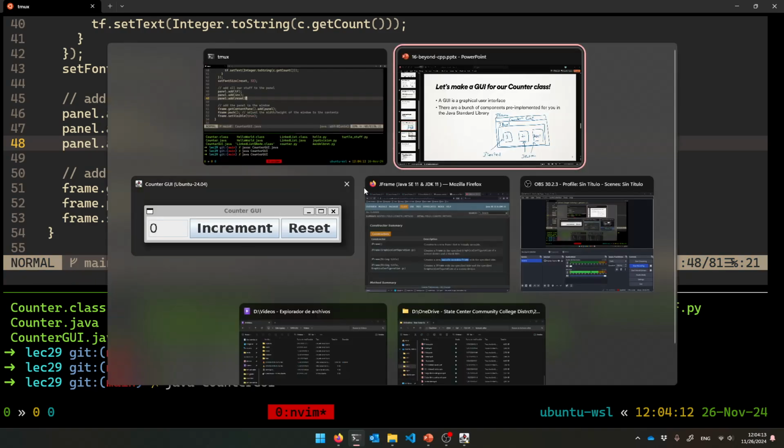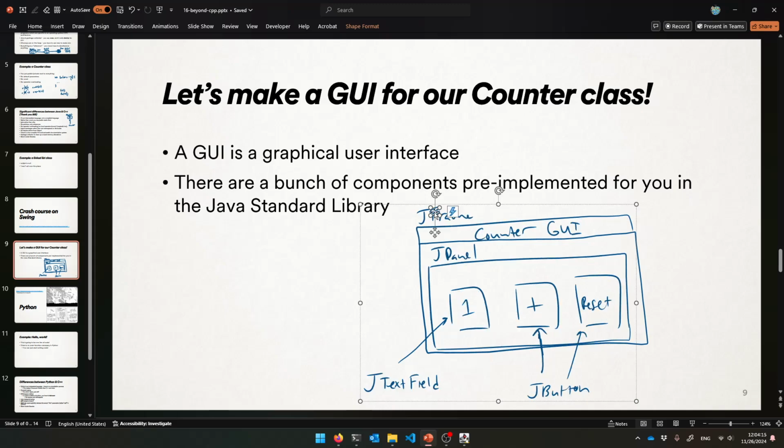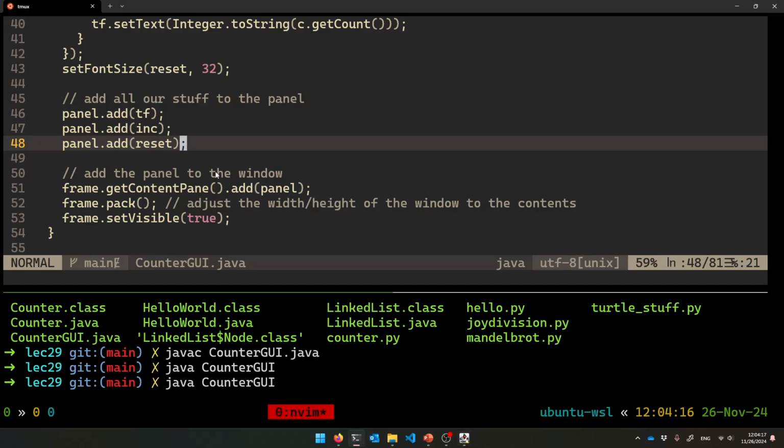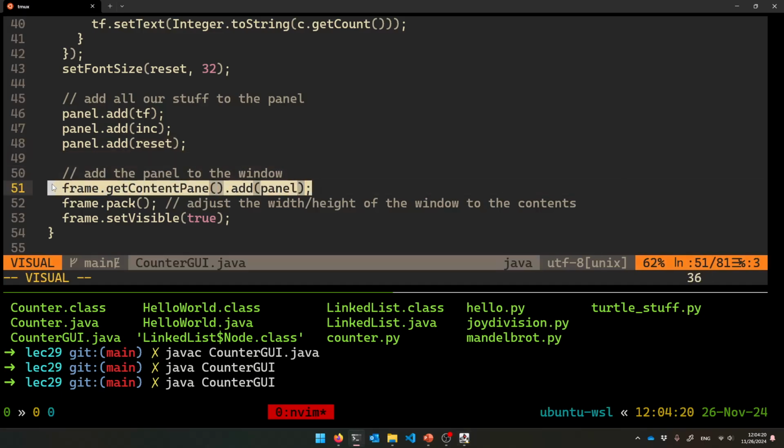And then I've got all those things. I'm going to add the panel to the frame. Got to do that too. So add the panel to the frame, and then you say frame.pack.